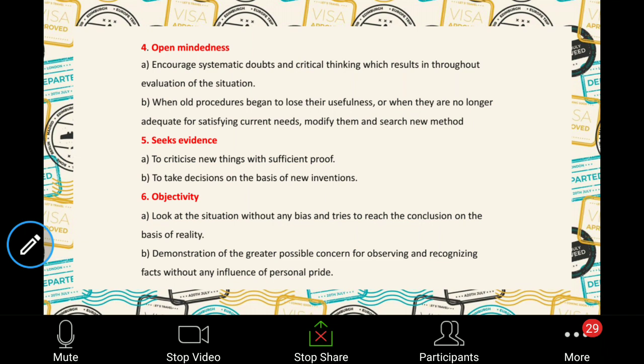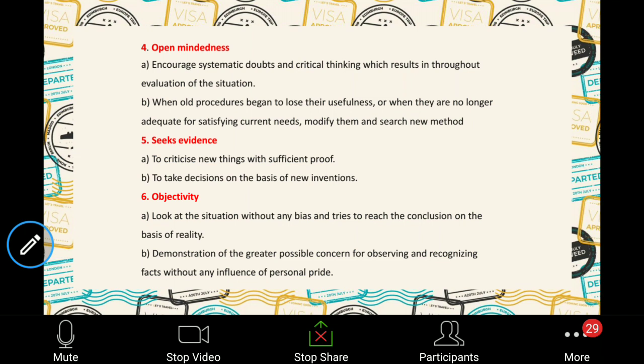Open-mindedness is also very, very important. As soon as I gave you the activity, it also helped you to develop those critical thinking skills. You were conscious, you were trying to solve the problem, you were trying to get the answers correctly. So you were reasoning out, and what others also say, you were accepting it.